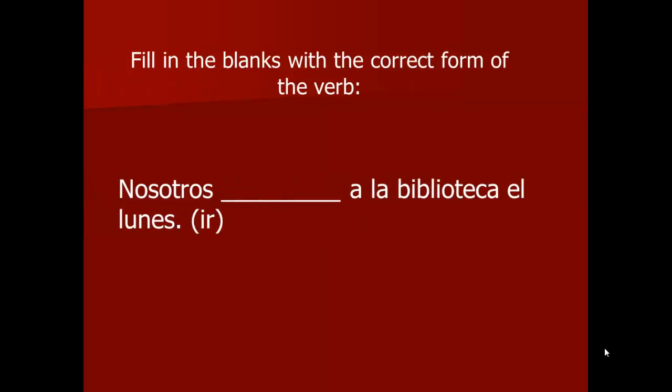So nosotros blank a la biblioteca el lunes. Ir is a normal verb. So do we have to do anything else with it? No. Good. So our ending is, for nosotros, should be emos. So let's put those two things together. We have iremos.